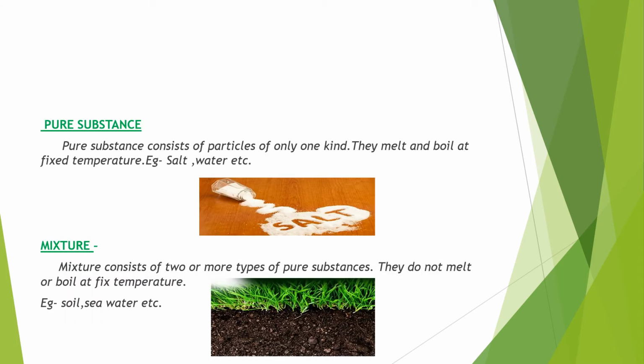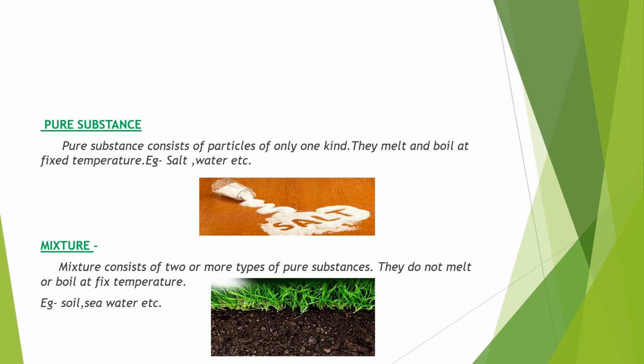Now coming to pure substance and mixture. Pure substance consists of particles of only one kind. They melt and boil at fixed temperature. Example, salt and water. Very well, you can observe salt. You take a small amount of salt in your hand, you can find that it is uniform. It consists of only one kind of particle, no different particles are there.